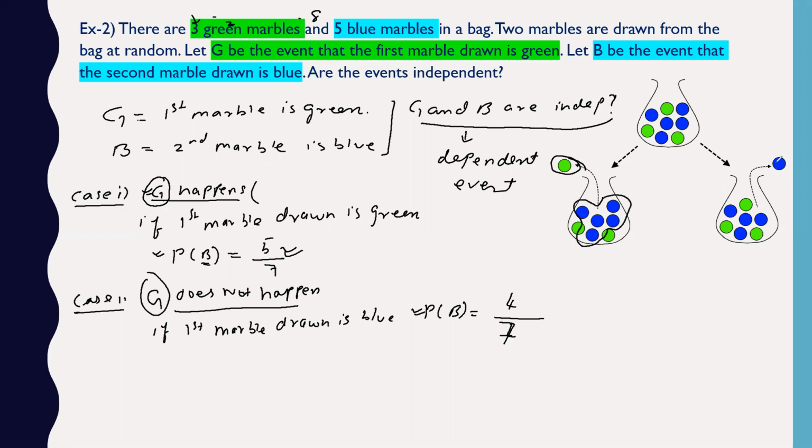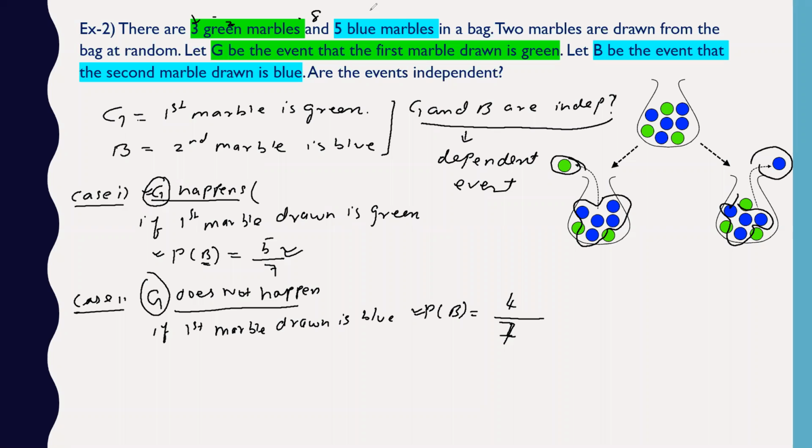Similarly, taking a blue marble out will affect the probability of blue marbles in the second case. So in both cases, one event is actually affecting the other event.